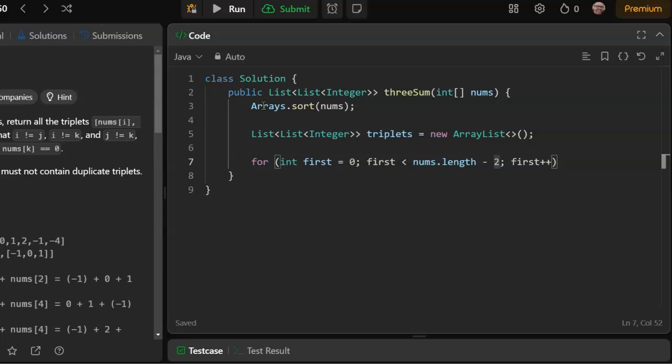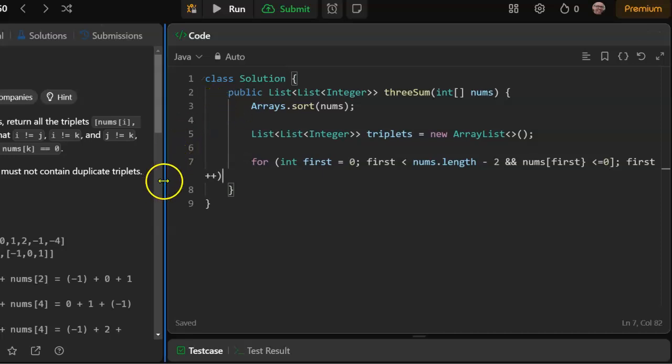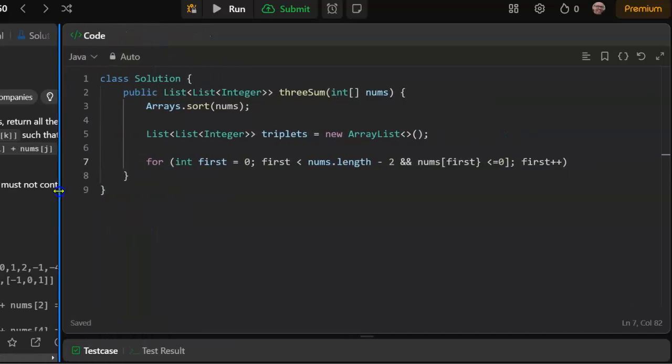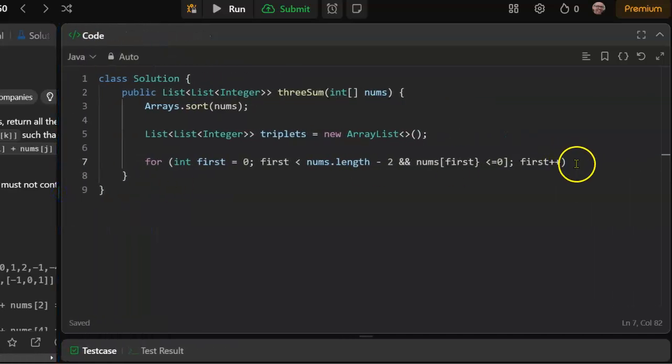So another thing we can do here to end this for loop is to say that nums at first has to be less than or equal to 0. Let me spread this out a little bit.